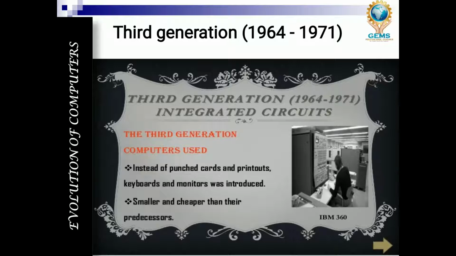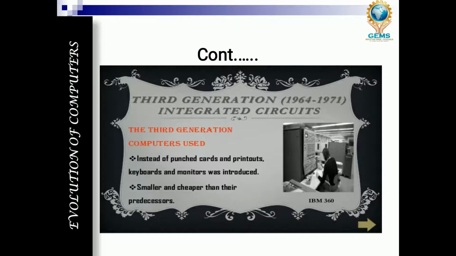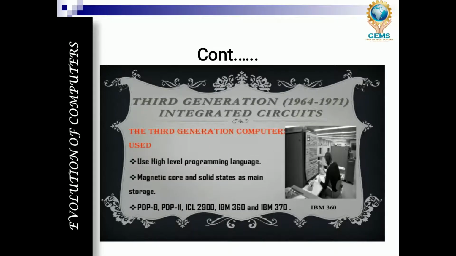And next, compared to the second generation computer, the size is smaller and cheaper. Small size and cheaper in price. Instead of punch cards and printers, keyboards and monitors were introduced, smaller and cheaper than the previous processors, and high-level programming language. So what is the specialty of the third generation computer? High-level programming language started from here onwards.